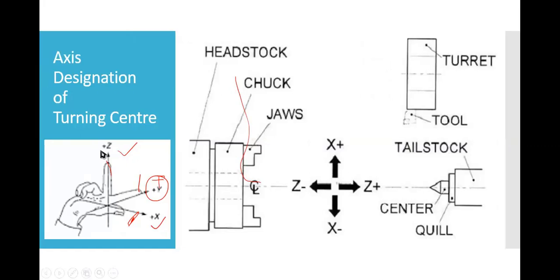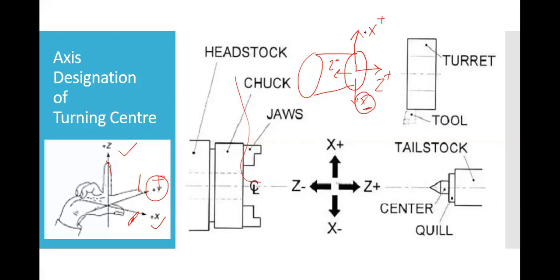Now let us see, X is the thumb and the other axis is Z. Suppose this is the workpiece. The Z movement is this, it is Z plus, and in the inside direction that is Z minus, and the X will be in the diameter, so X will move plus in diameter. Normally it won't go beyond, so it is fine if we skip the negative part of X, because the tool will cut up to zero level of X, it won't go beyond this.